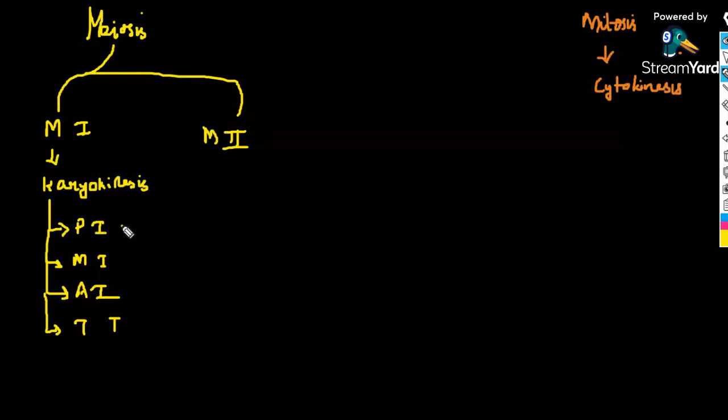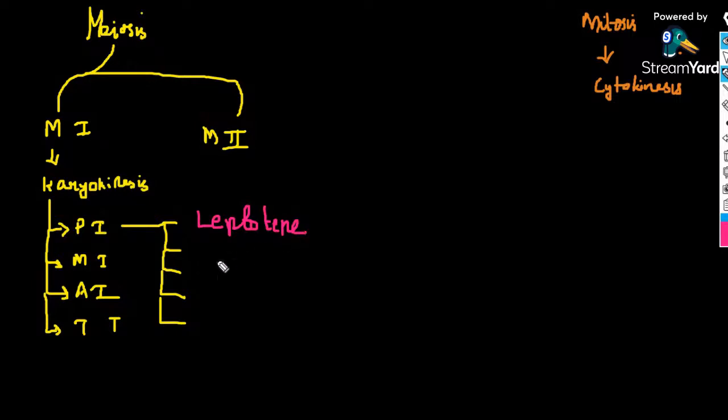So this prophase 1 has 5 substages. What are they? The very first one is termed as leptotene. We will learn what events are happening in this stage. The second one is zygotene stage. The third one is pachytene.